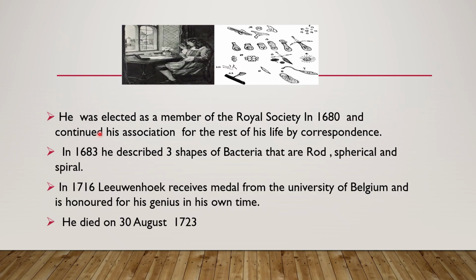Okay, then he was elected as a member of the Royal Society in 1680 and continued his association for the rest of his life by correspondence. Because of all the discoveries and contributions made by him, he was elected as a member of the Royal Society in 1680. And in 1683 he described three shapes of bacteria: rod, spherical and spiral. We call them bacilli, cocci and spirilla today.